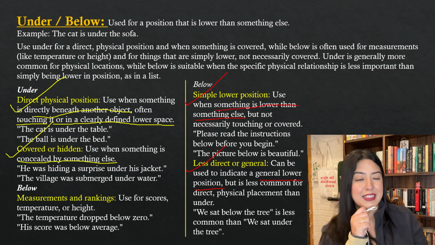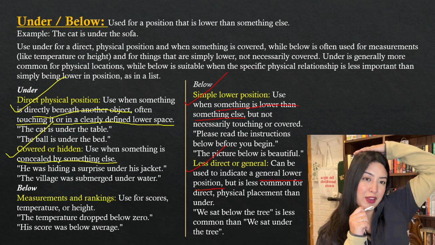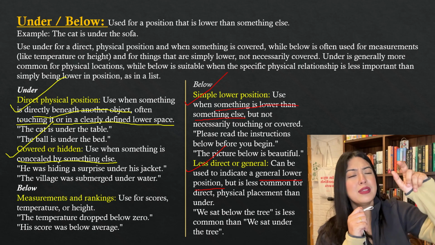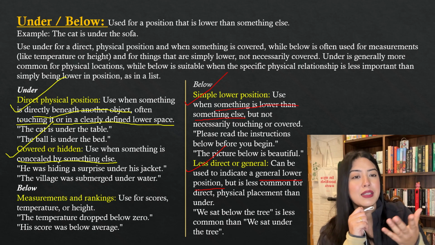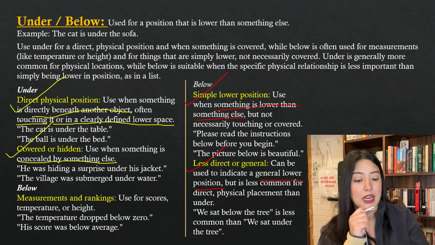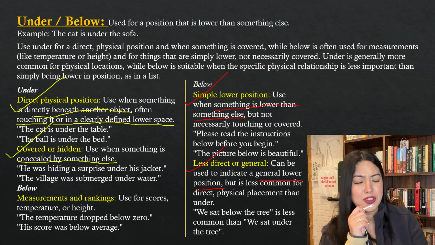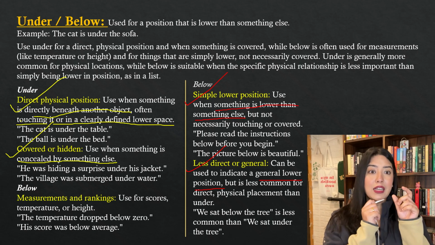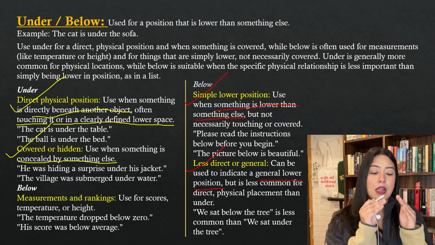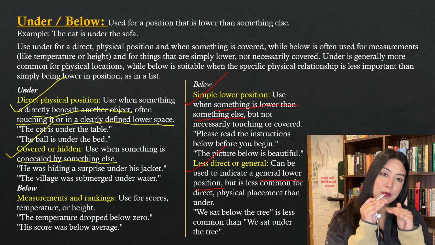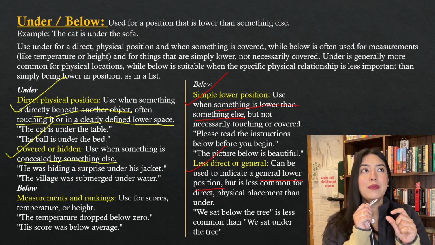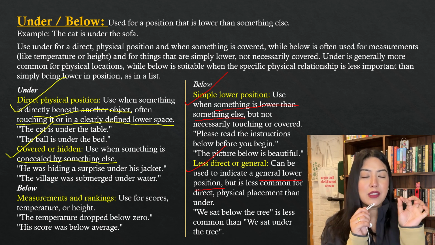We always say we are sitting under the tree, because the tree provides shade. It's commonly used. "We sat below the tree" also is correct, but it is less commonly used. That is what less direct or general means. Below can be used to indicate a general lower position. Under will be specific. For example, the ball is under the table, a specific location. And below can be, we're below the staircase.